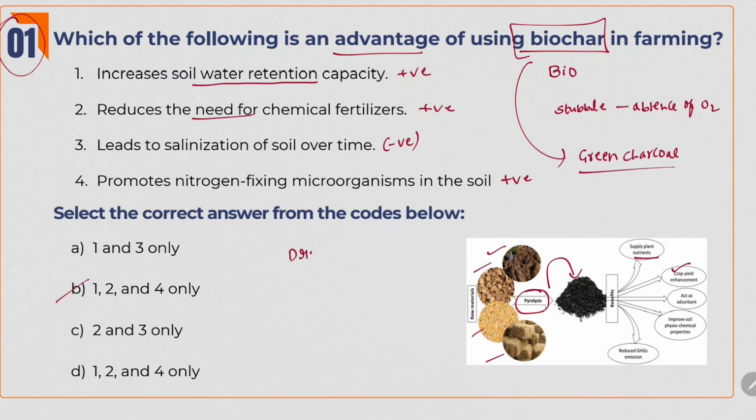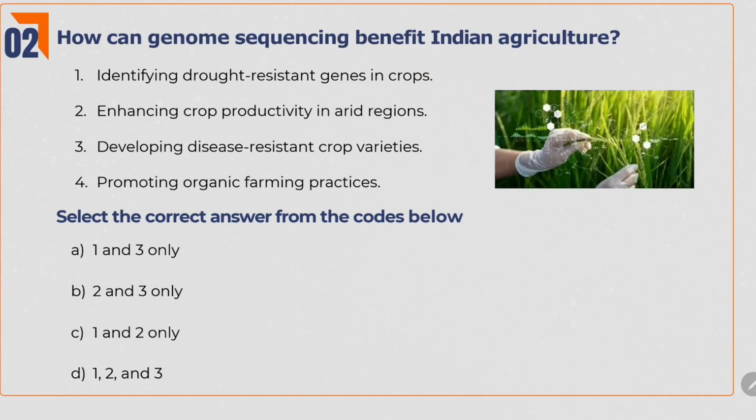Okay, I'll ask you one question here. If we burn the dry biomass in the absence of oxygen, it is called biochar. When we burn the wet biomass in the absence of oxygen, what is it called? It is called hydrochar. So you should remember both biochar and hydrochar. Anyhow, we have seen that the answer is B. Now we will move to the second question.